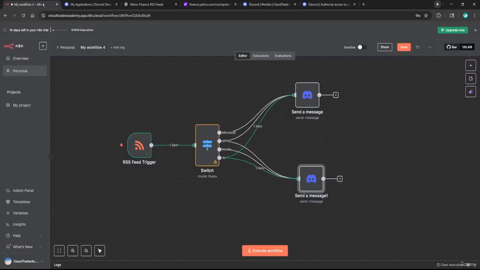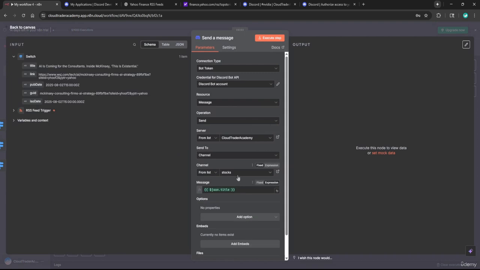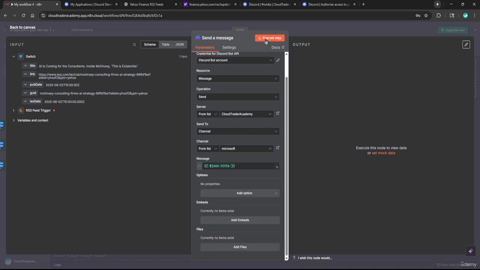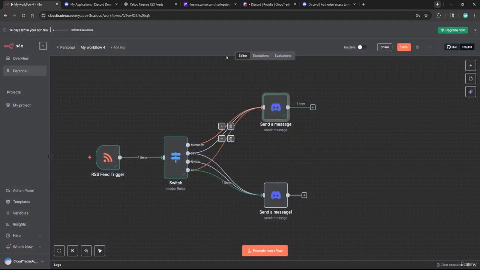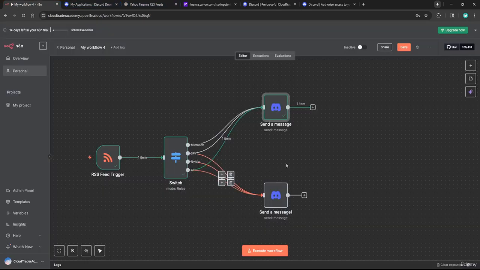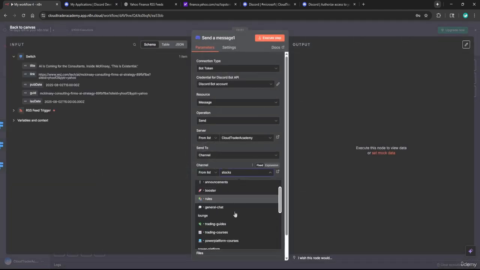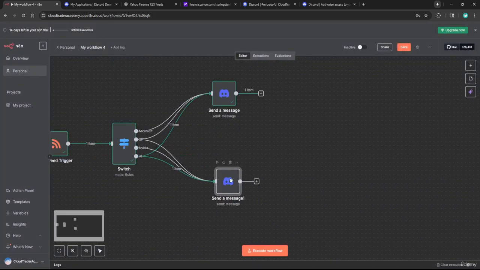Let's head back to n8n and let's modify these Discord actions. So for the top one, I'm going to say we want to send these messages over to our Microsoft channel. So click on Microsoft, click execute. There we go. It's sent over to our Discord Microsoft channel. Let's verify. Head back over to Discord, Microsoft. So we can see we have a new message here about AI coming for consultants. Let's come back to n8n and let's set up our other Discord action. And we're going to say this one will send its data over to NVIDIA. So there we go.